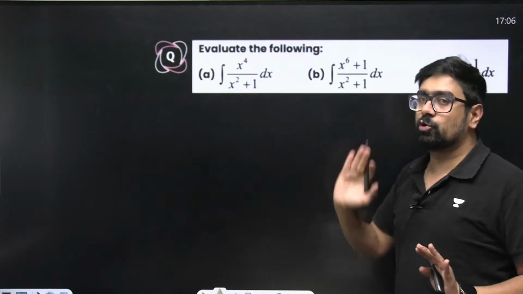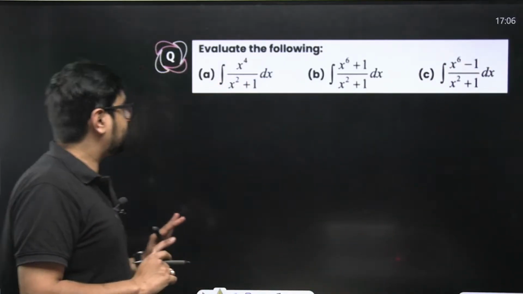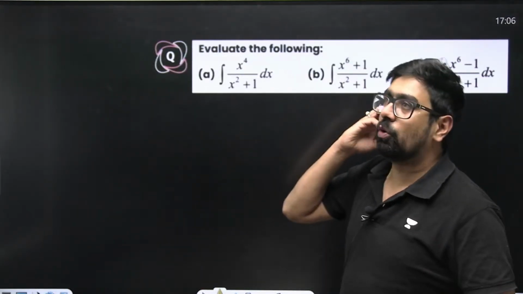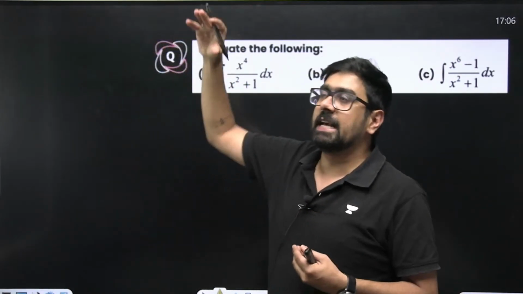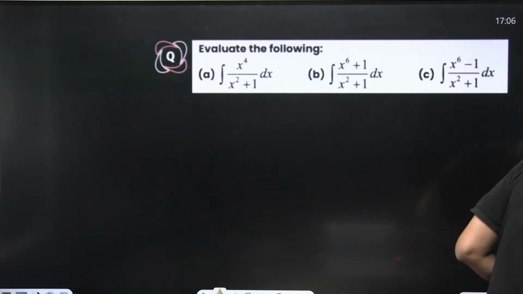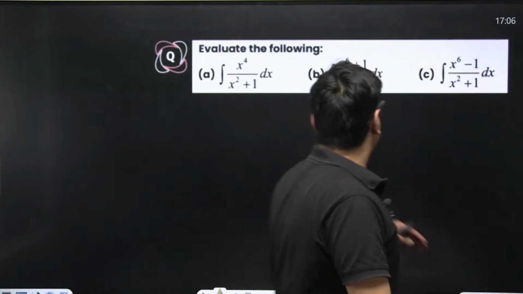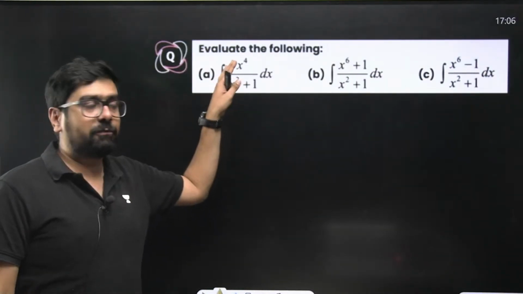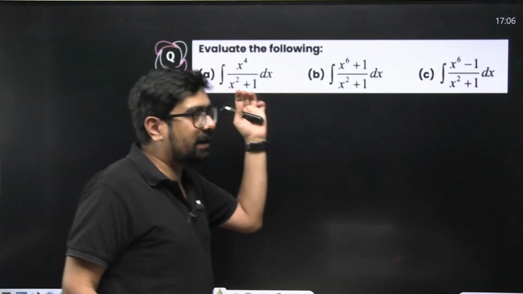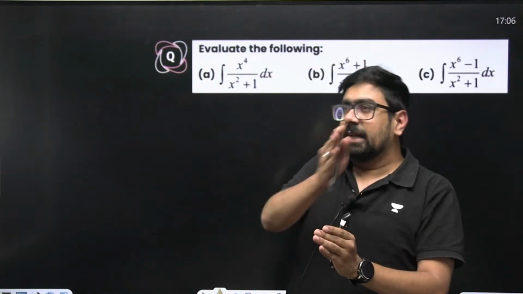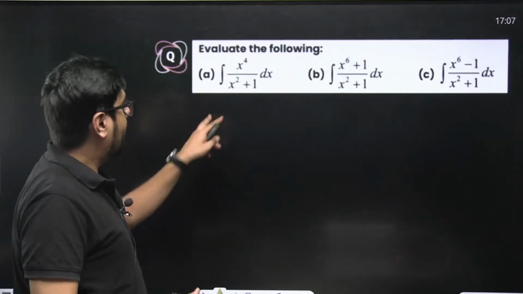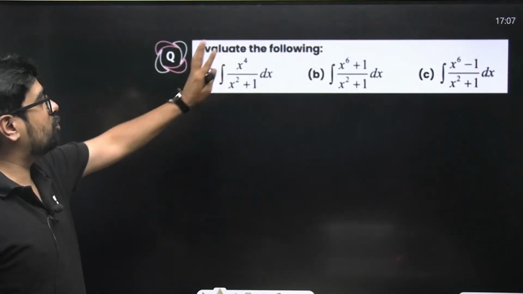x to the power 4 by x square plus 1, can you do something about it? Obviously you can convert it. There are only a few algebraic formats, something like x to the power n. You'll have to convert it, or write it into different parts. Correct. Now, what is bothering you? x to the power 4 in the numerator, you want to cancel. The first feeling which should come in your mind is that I want to get rid of this x square plus 1. If I have only the numerator, then I can just separate the integrals with plus minus and apply the standard integral over there. So how do you get rid of x square plus 1? You see x to the power 4 over there.